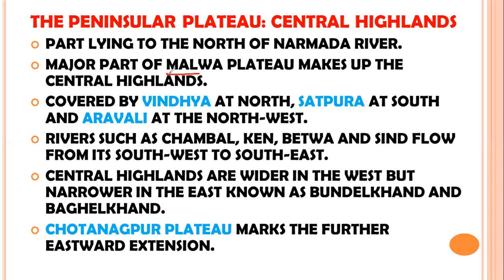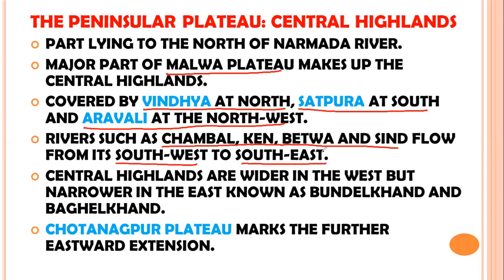A major part of the Malwa Plateau makes up the Central Highlands. Most of the land in the Central Highlands is comprised of the Malwa Plateau. It is covered by the Vindhya Ranges in the north, the Satpura Ranges in the south, and the Aravalli Ranges in the northwest. These are basically the borders of the Central Highlands. Rivers such as Chambal, Ken, Betwa, and Sindh flow from its southwest to southeast.